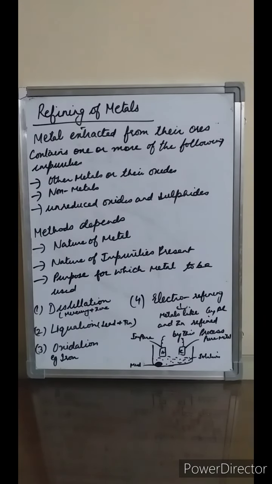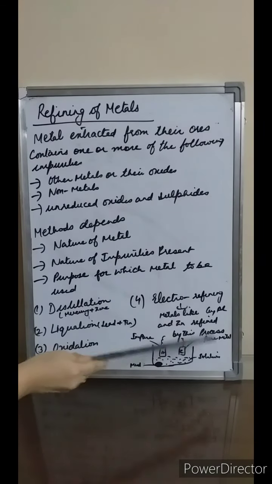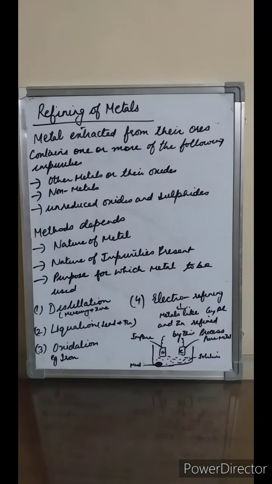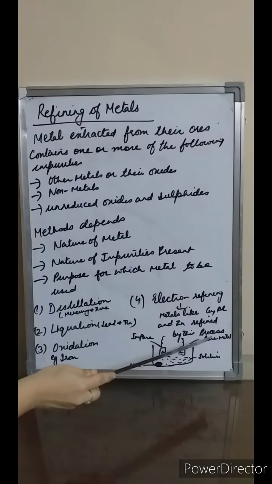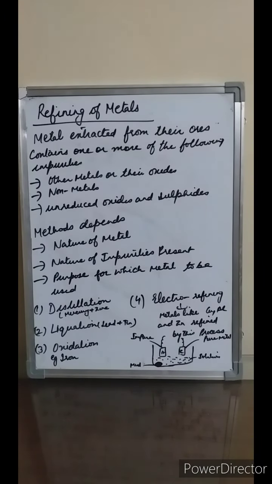Students, in this, the impure metal is made the anode, and a sheet of the pure metal is made the cathode. The electrolyte used is a salt solution of the metal which is to be refined. The pure metal deposits at the cathode, and the impurities settle down and are named anode mud. This you can see, boys. Metals like copper, aluminium and zinc are refined by this process.